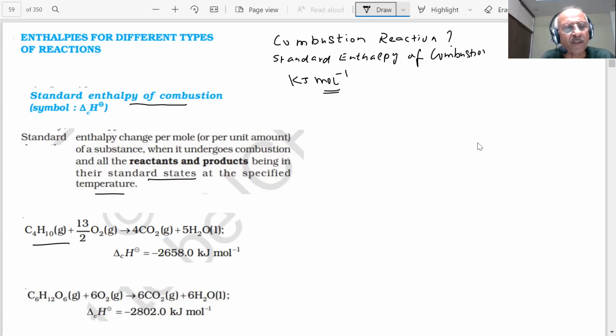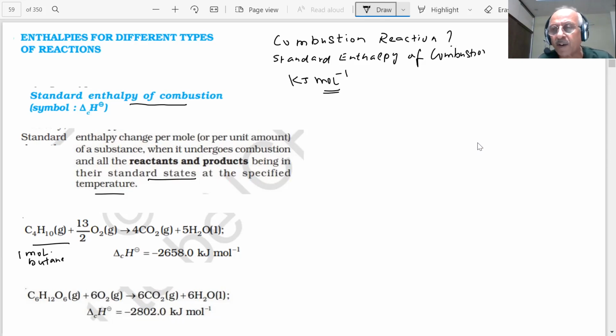So 1 mole of butane, this is 1 mole of butane, students. This is in its standard state, gas. It is reacting with oxygen gas, oxygen from the atmosphere. What you get is carbon dioxide and water in their standard states. And this reaction produces how much heat? Minus 2658.0 kilojoules per mole.